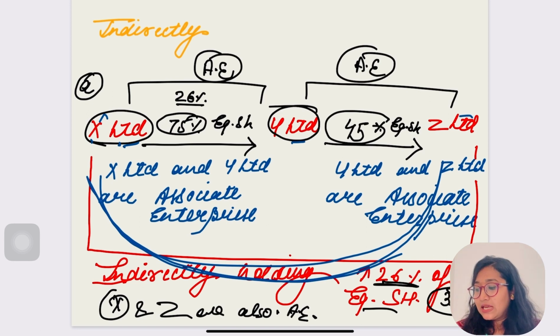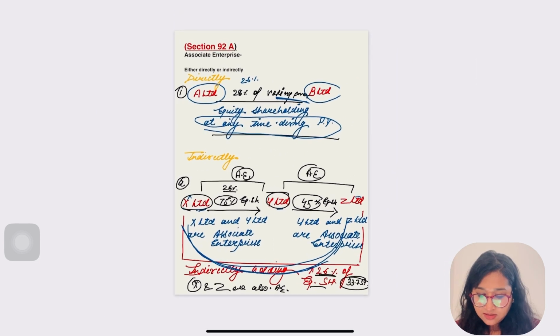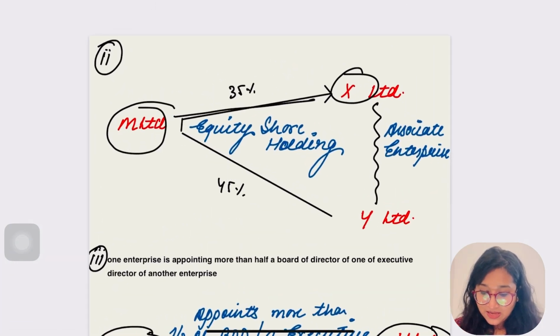So let's take out the calculator: 75 into 45. The equity shareholding of X in Y was 75 and of Y in Z was 45. So we'll get 33.75. Is it more than 26% of equity shareholding, guys? Tell me, yes. Actually, indirectly, X and Z are having a secret affair and they are associate enterprises. Okay, is it clearer? Shall we move to the next part?